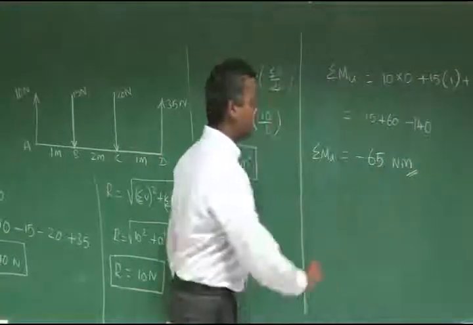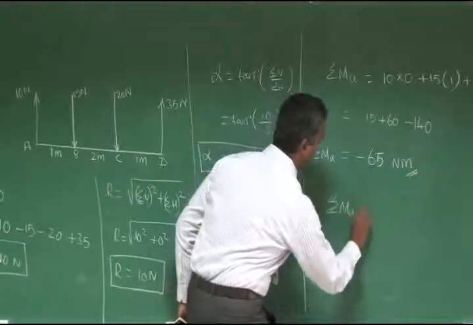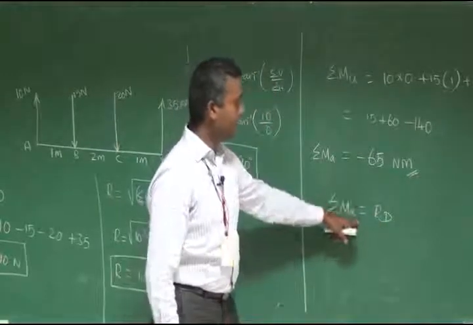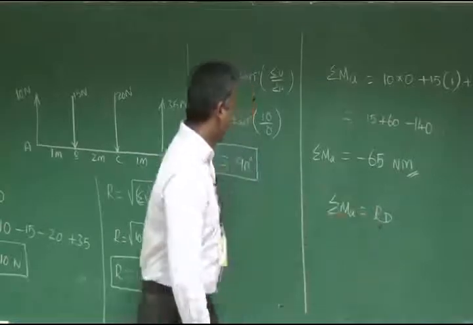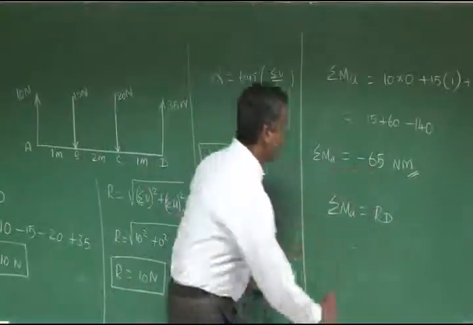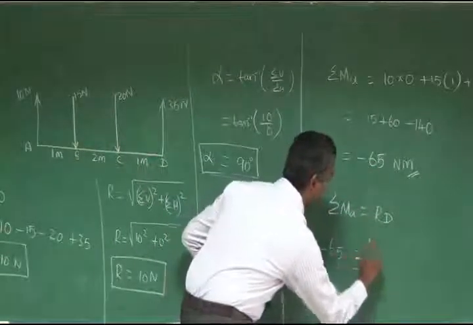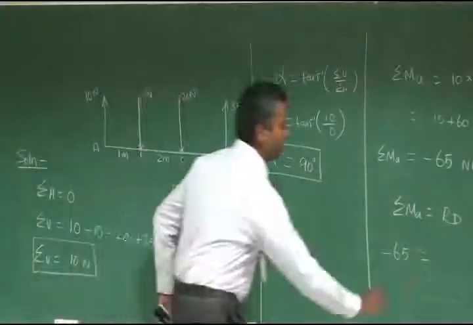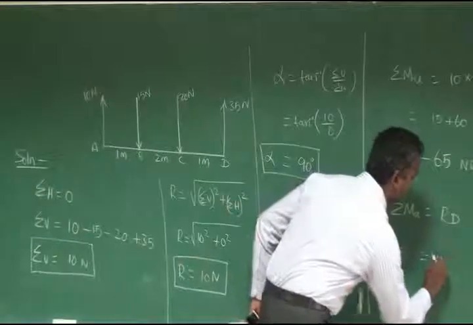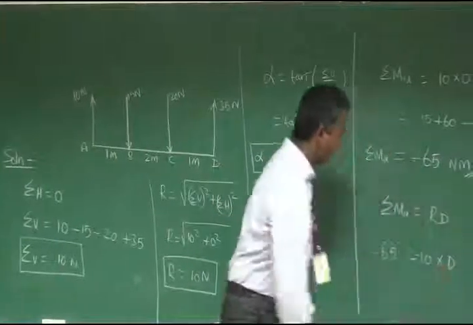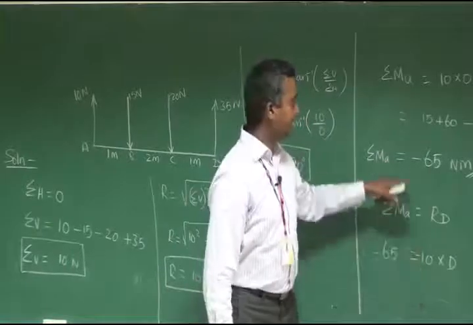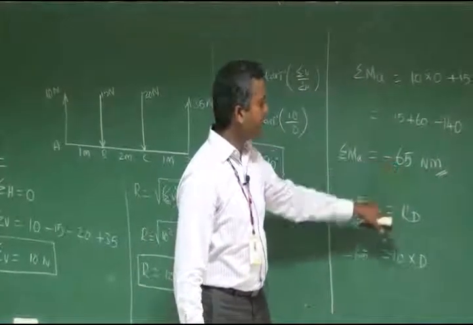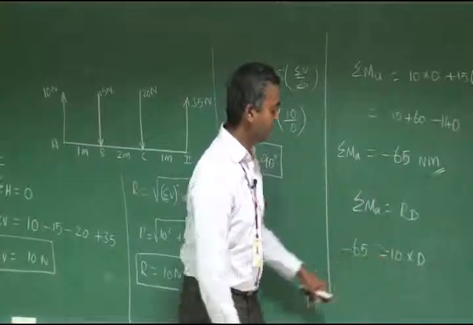Now we calculate sigma M_A equal to R into D. The summation of all the moments about point A is equal to the moment of the resultant. So minus 65 is equal to what? The resultant is 10, so minus R into D. We put a minus sign on both sides because the summation of moments is negative, that is anti-clockwise, so the resultant will also have an anti-clockwise moment.